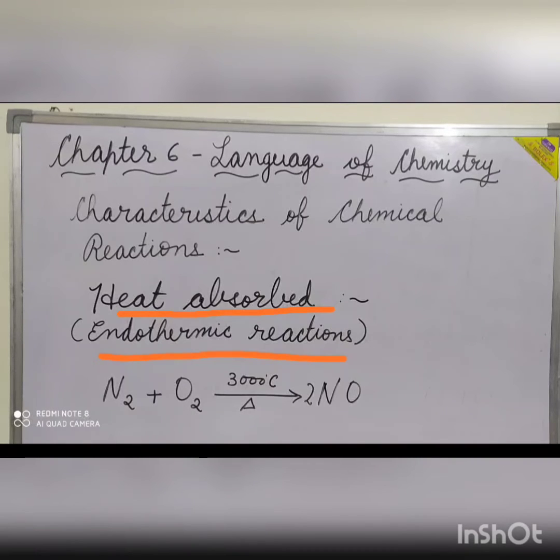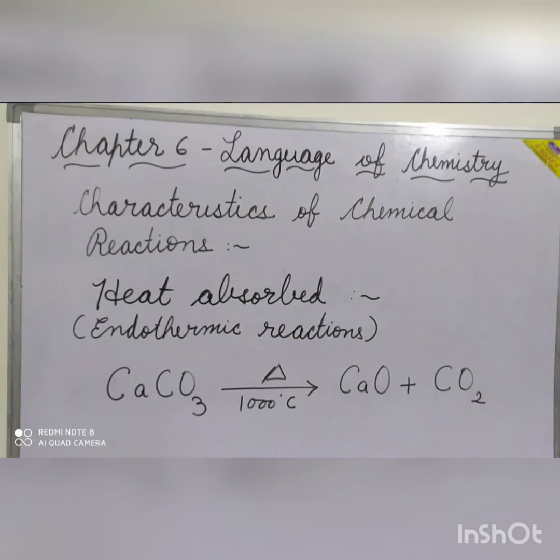For example, when nitrogen and oxygen gases are heated to a very high temperature, about 3000 degrees Celsius, nitric oxide is formed. Another example of endothermic reaction, when calcium carbonate is heated at about 1000 degrees Celsius, it decomposes into calcium oxide and carbon dioxide.